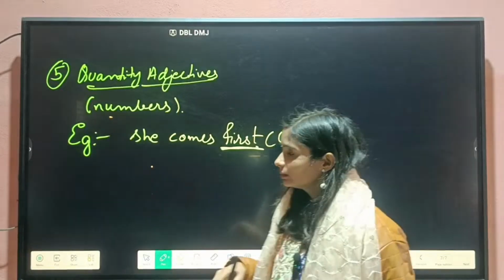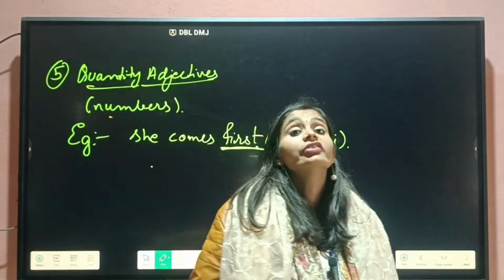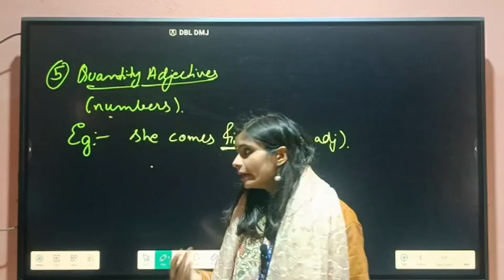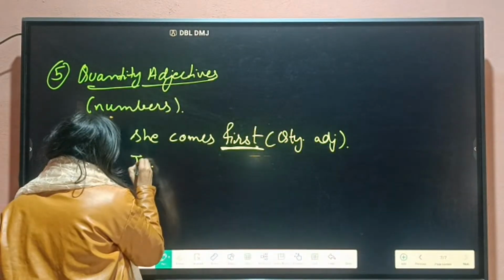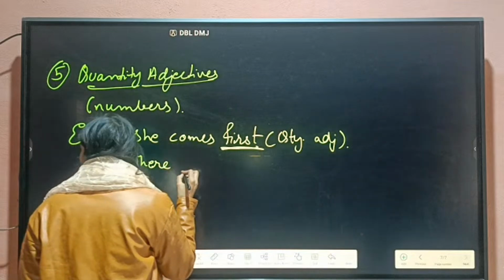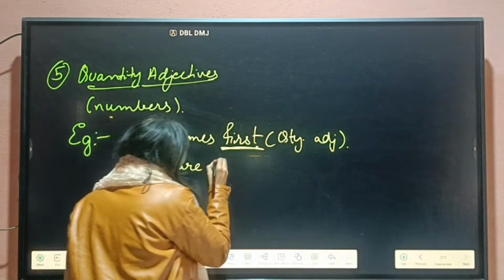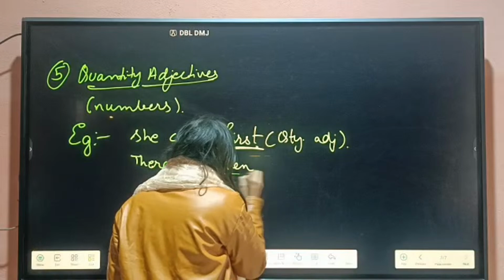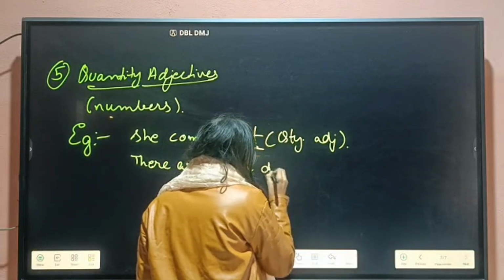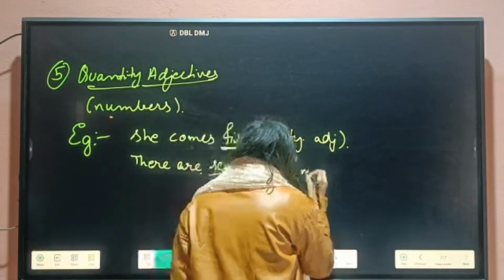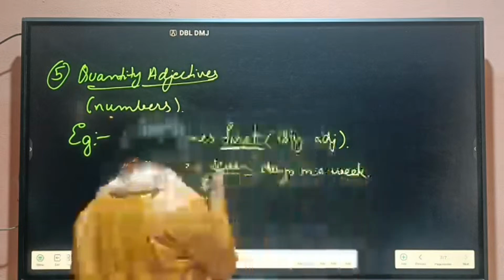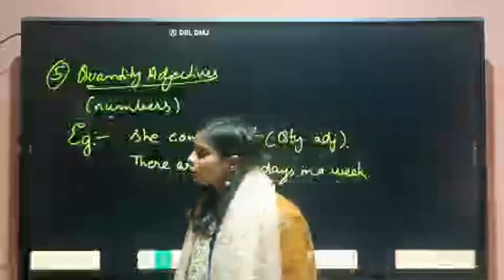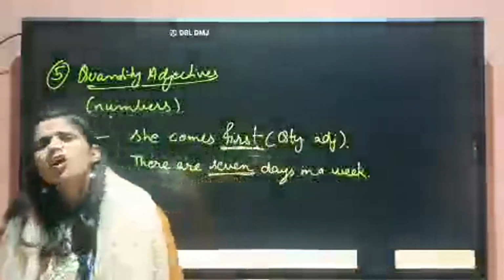Now I am writing, how many days are there in a week? And you said that there are 7 days in a week. So what is 7? 7 is our adjective. But in a quantity adjective, the number is not always specific.